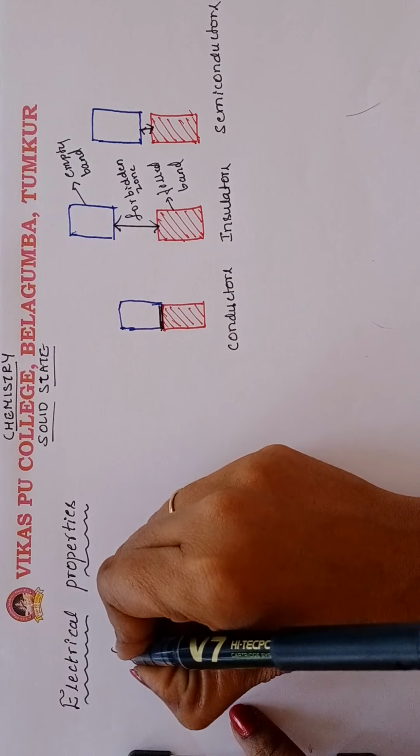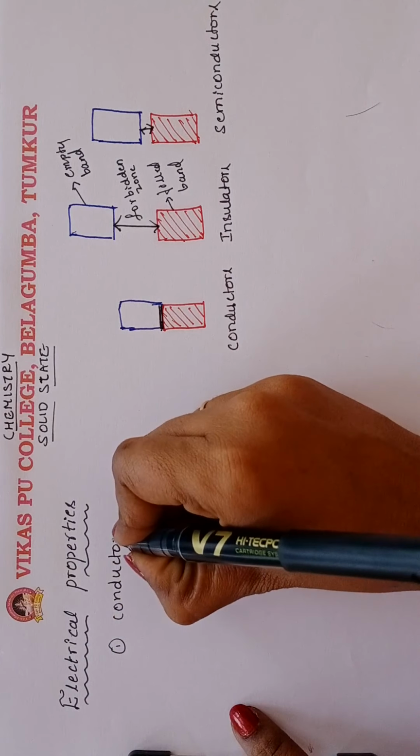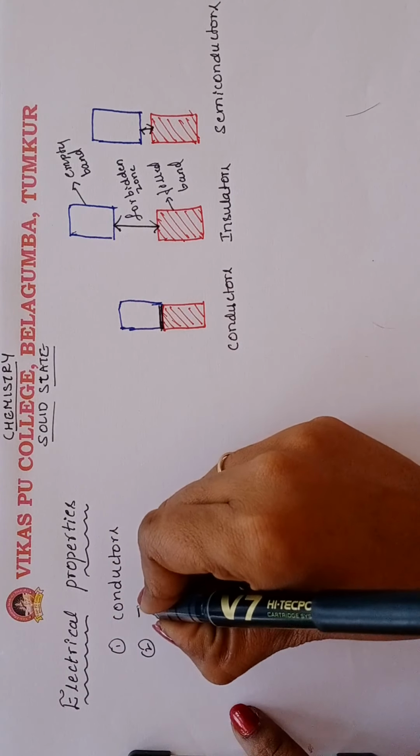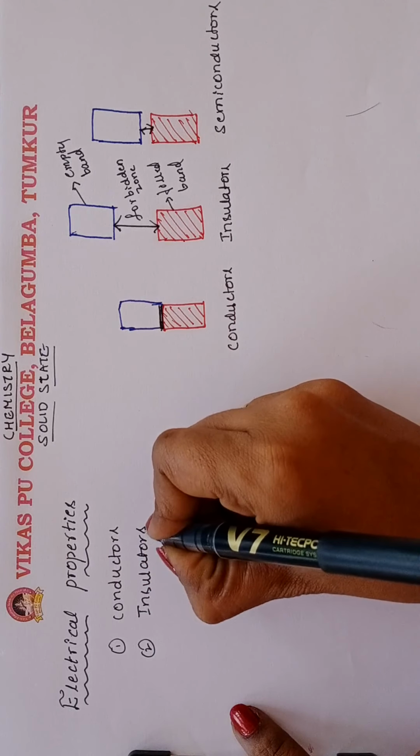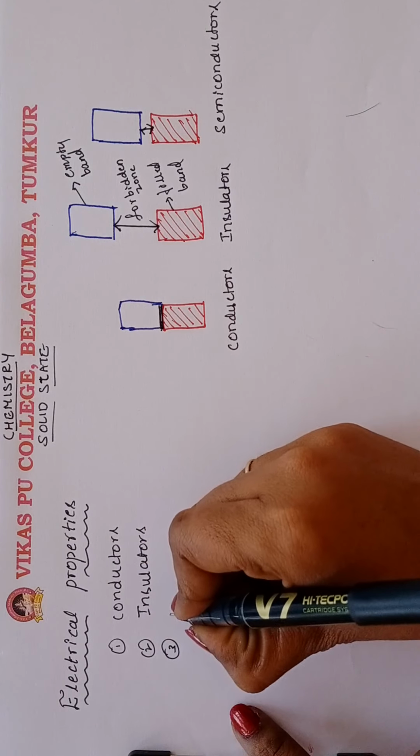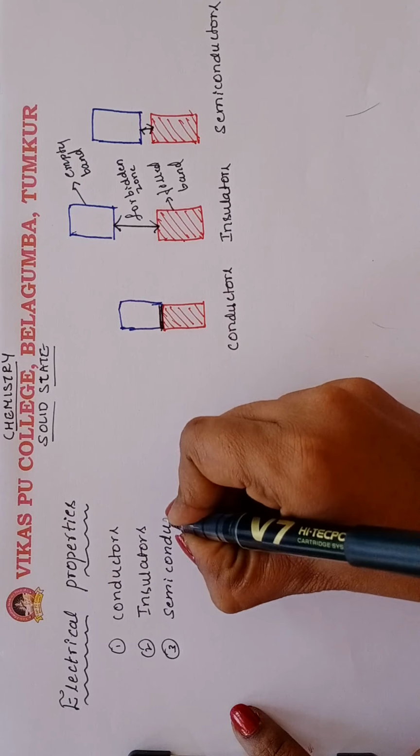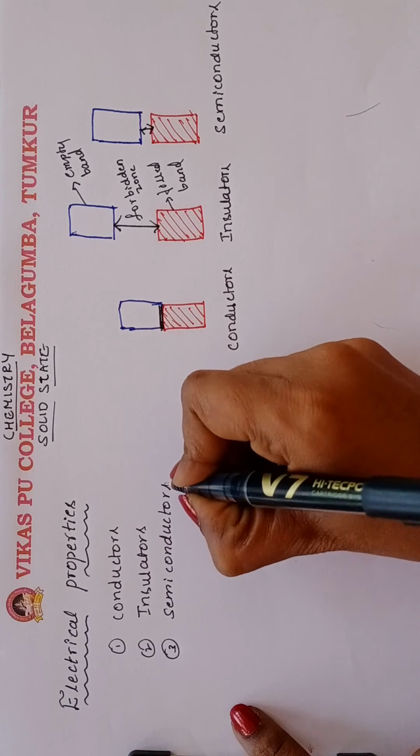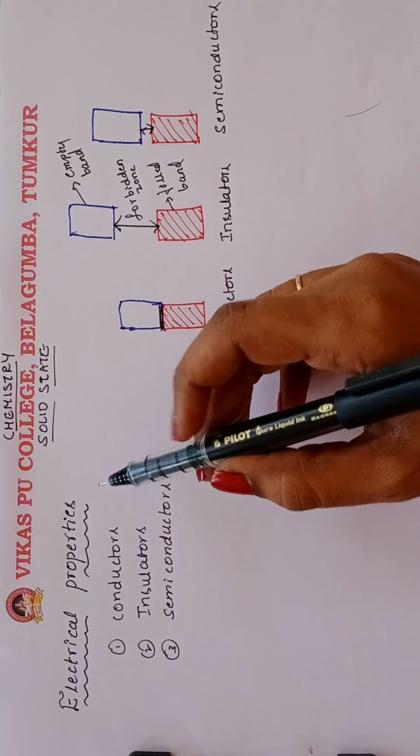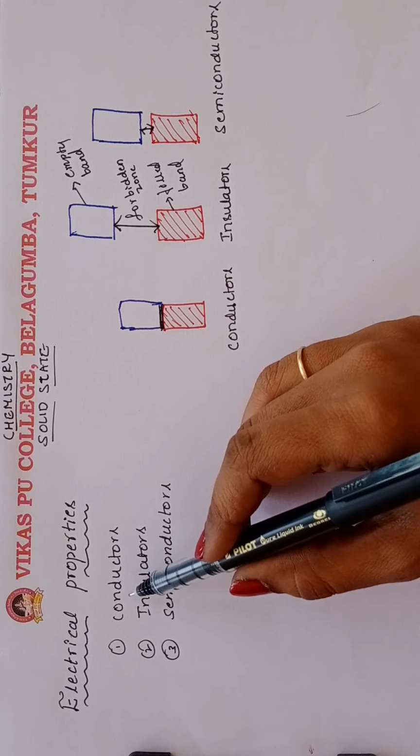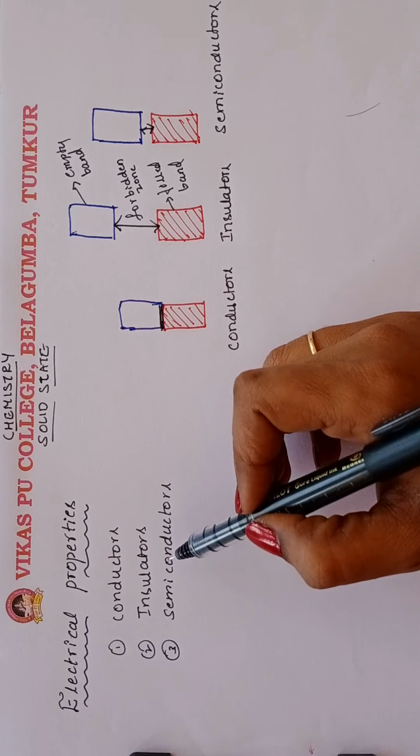The first one we call conductors. The second one we call insulators. The third one we call semiconductors. On the basis of electrical conductivity, solids are classified into three types, that is conductors, insulators and semiconductors. We'll discuss them one by one now.